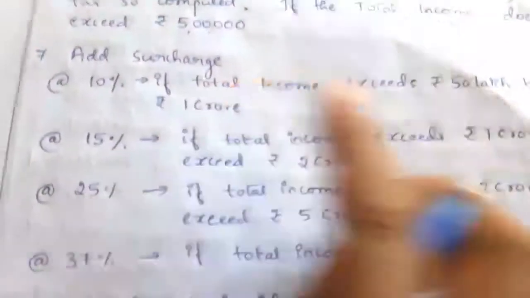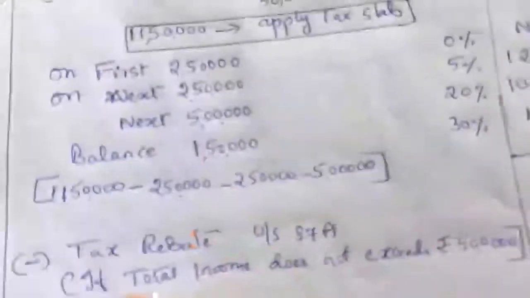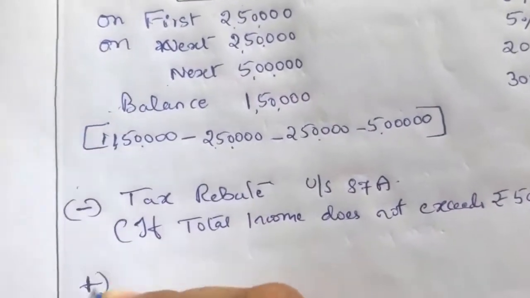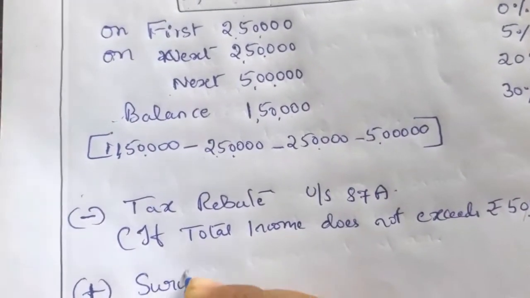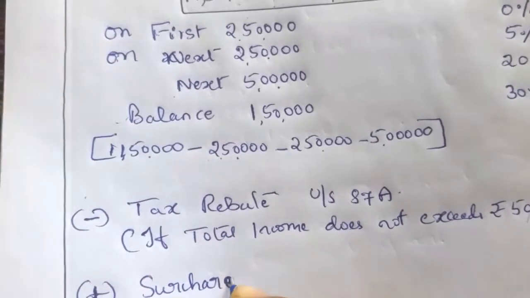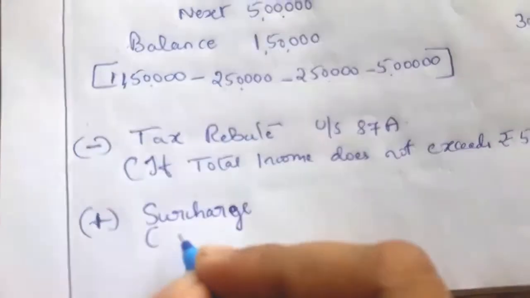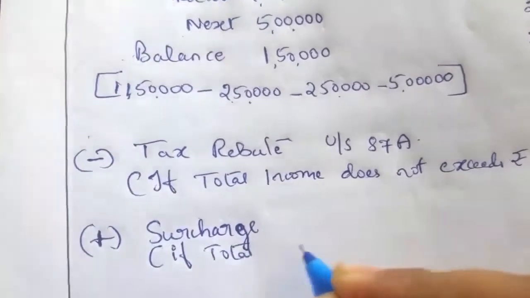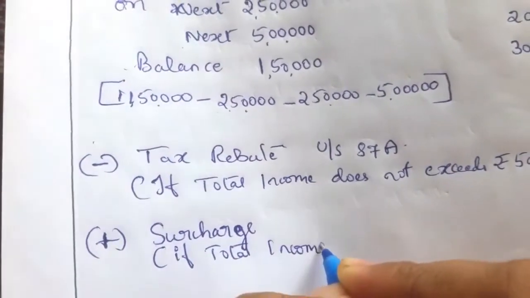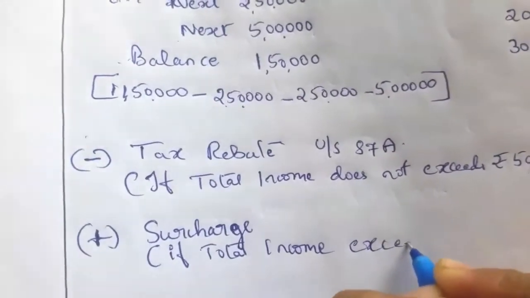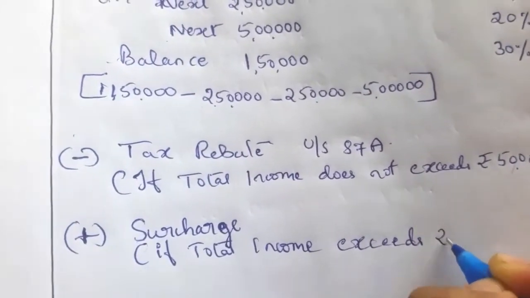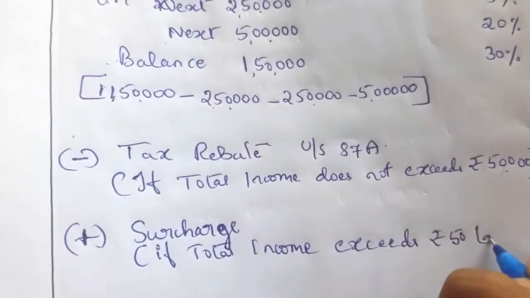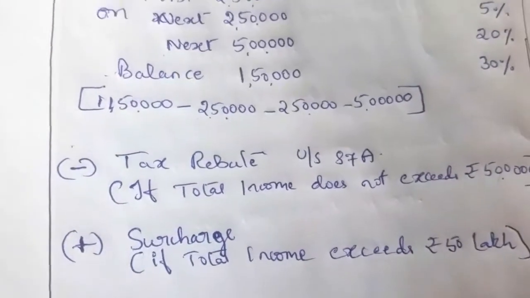Next it says that add surcharge. We have to add surcharge. So in case of surcharge, it says that if total income exceeds rupees 50 lakh, then only we have to add surcharge.